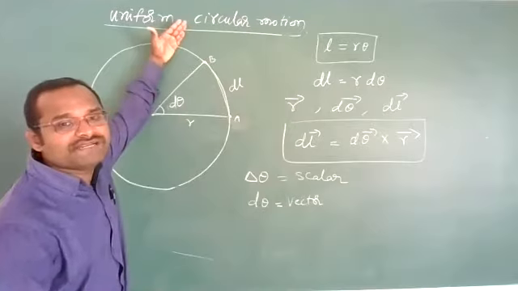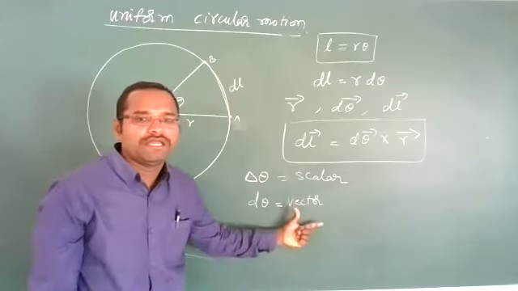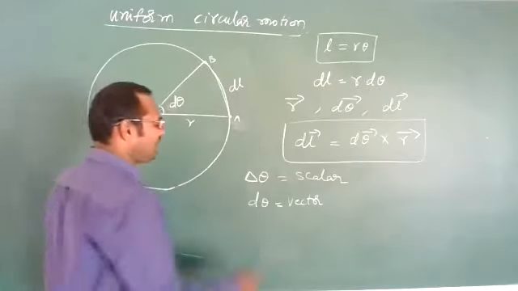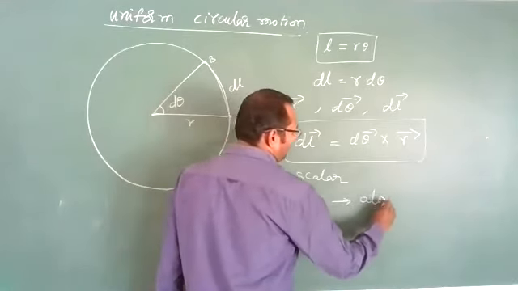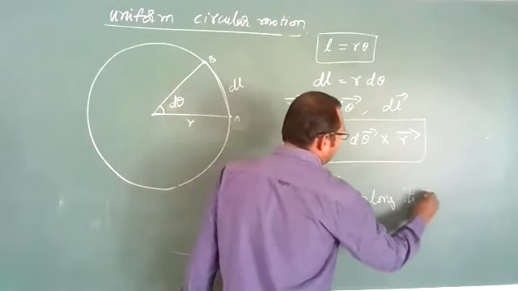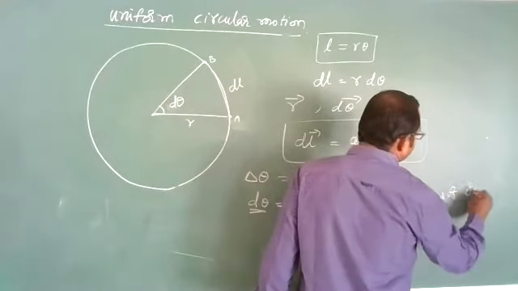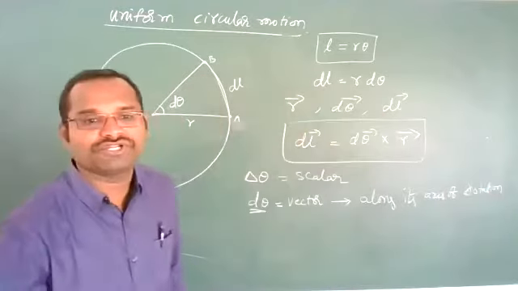Large angular displacement is a scalar, small angular displacement is a vector. If it is a vector, it should have a direction. What is the direction of d theta? The direction of d theta is along its axis of rotation.